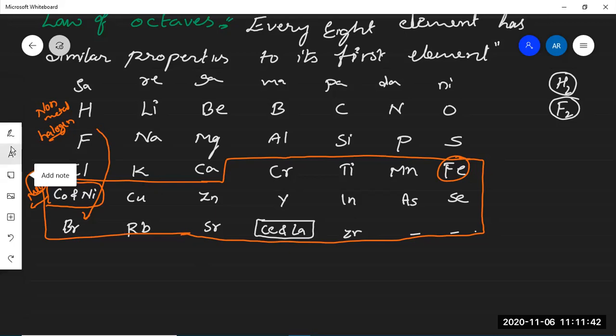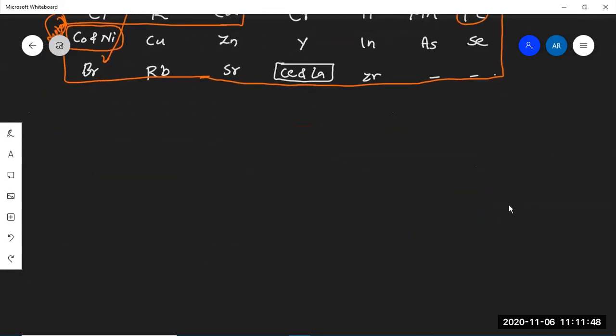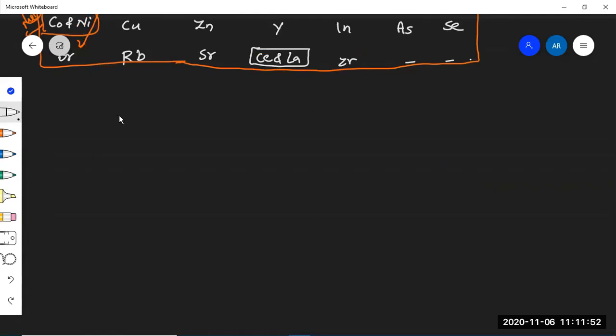Totally, it failed. After his periodic table, one more chemist, Mendeleev, a Russian chemist, was the first to make a very significant contribution to the formation of the periodic table. He has given immense contribution towards the periodic table.